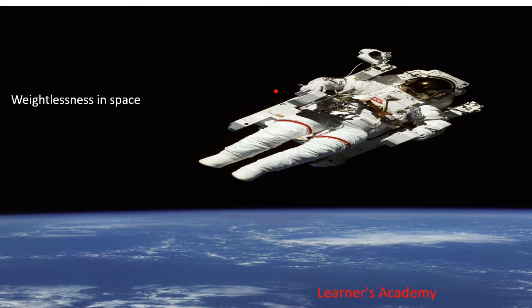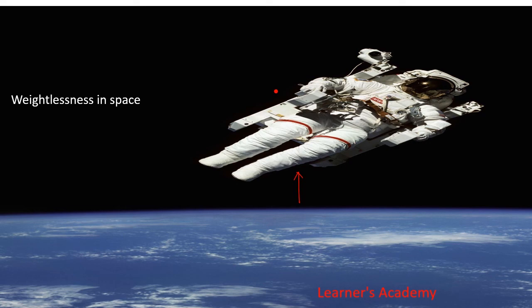Alright, let's talk about weightlessness in space. You must have seen pictures like this. Spacecraft and astronauts appear to be floating. Do you know why this happens? The astronaut and spacecraft are at a very big height from Earth.